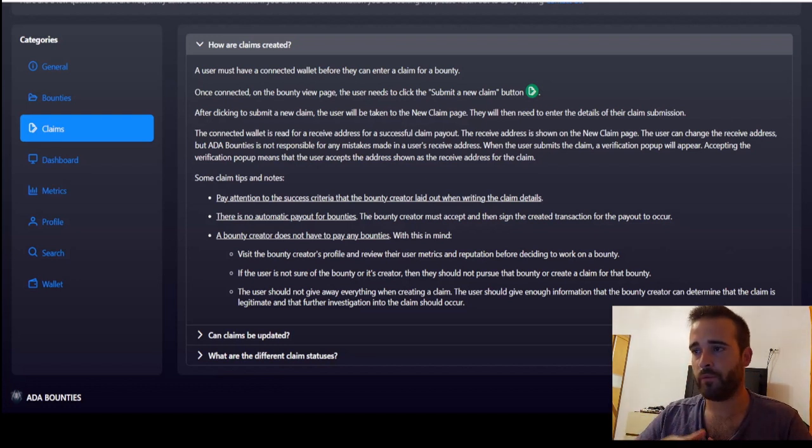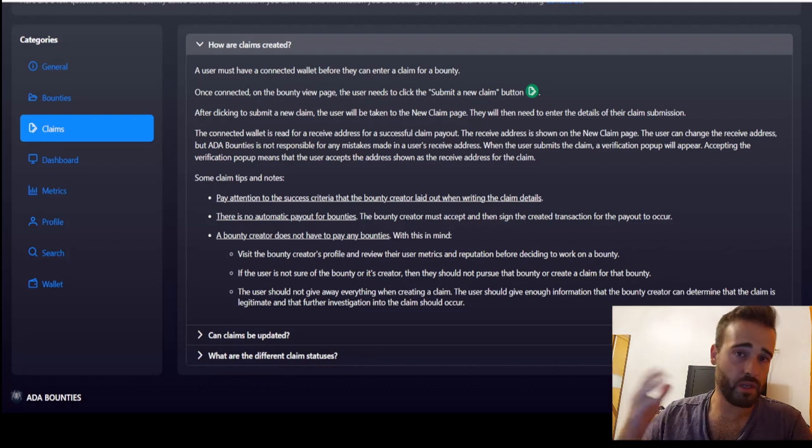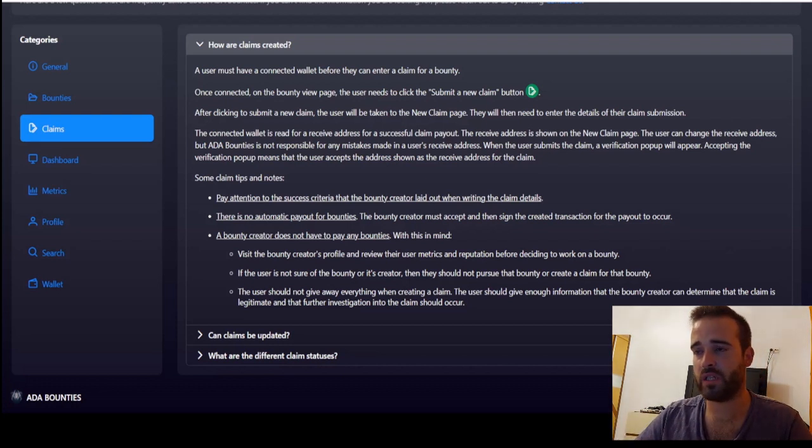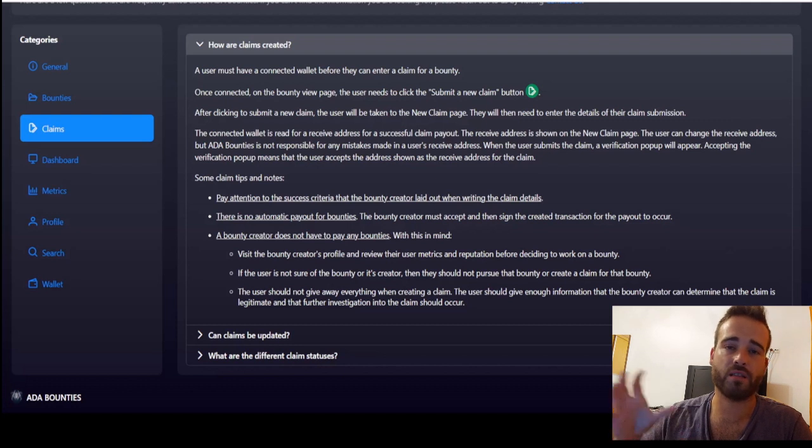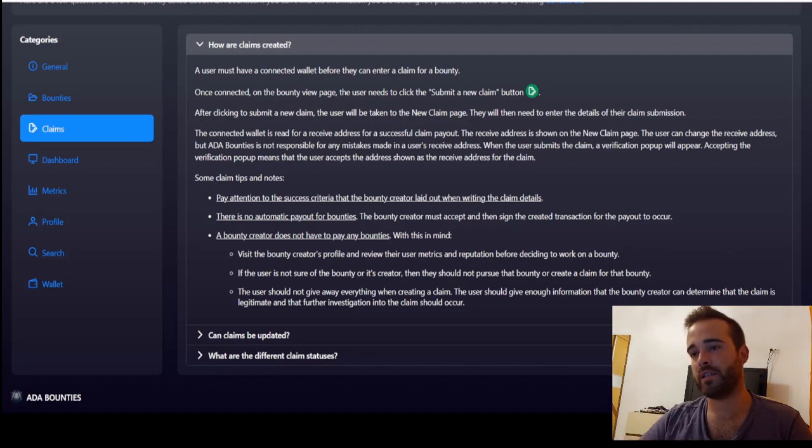For example, when you do a claim request for research, as we've seen in that example from Matt Plumbing, you can leave out some parts of your research whenever you're presenting the claim and state that you'll complete them once the claim is accepted, that you'll share that information that is missing once the claim is accepted.